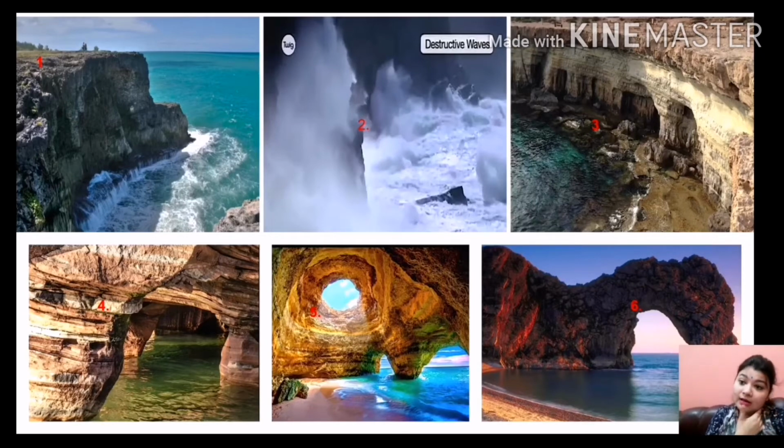Now there are erosional activities, as we have known just now. Due to the erosional activities only this kind of structures were formed, but there are also depositional activities. The sea waves used to bring the sediments to the nearer areas of the sea or the seashore areas. In this way, in the seashore we will find beautiful beaches, which are formed due to the sediments of sand only.